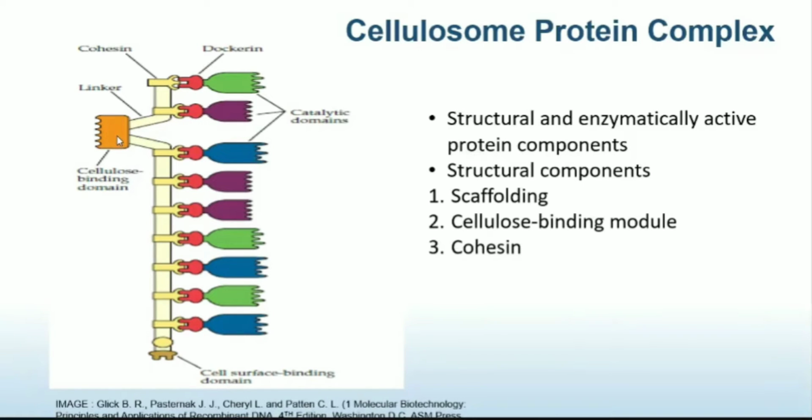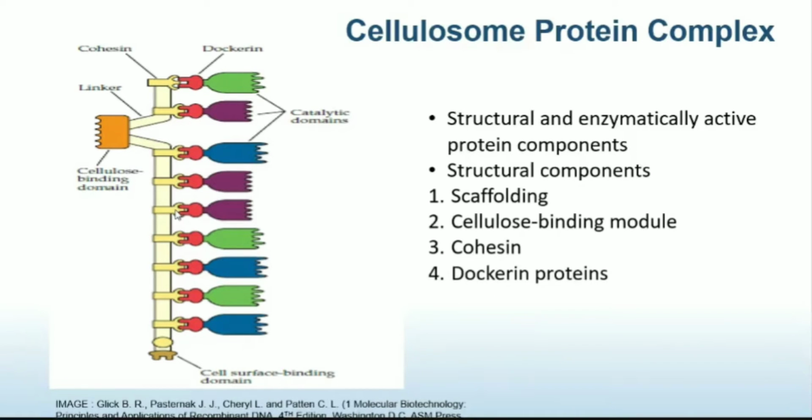The next structural component is cohesin. As you can see over here, the darker tone of yellow shows molecules of cohesin. Here you can see 9 cohesin molecules. These cohesin molecules serve as attachment sites for dockerin.